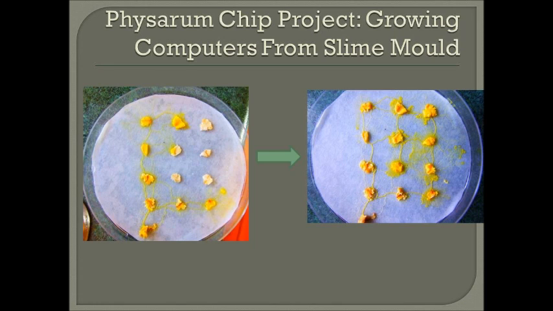This research is a part of the project Physarum Chip Project: Growing Computers from Slime Mould, supported by the 7th Framework Program. Its leader is Professor Adamatsky, where we are going to study new mathematical tools for unconventional computing on programmable behaviors of Physarum polycephalum. It is a one-cell organism that behaves according to different stimuli called attractants and repellents and can be considered the basic medium of simple actions that are intelligent in the human meaning.